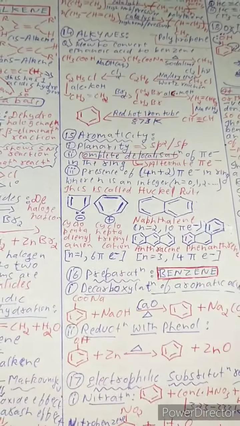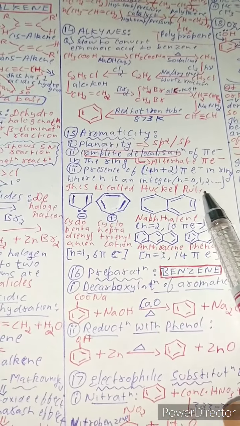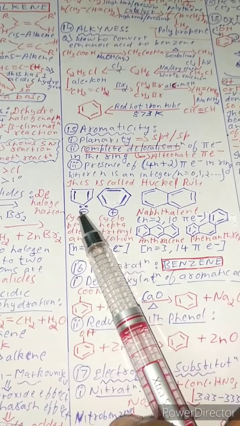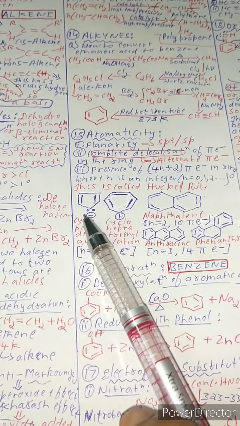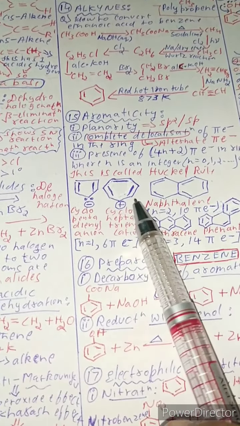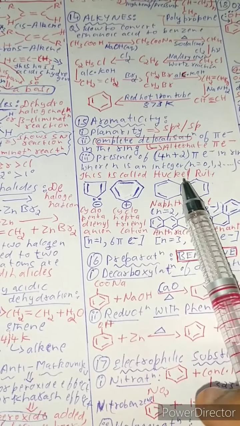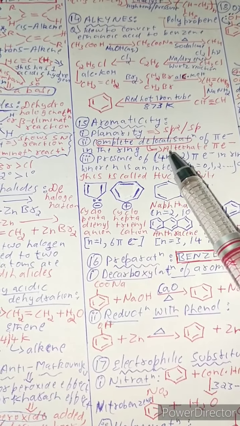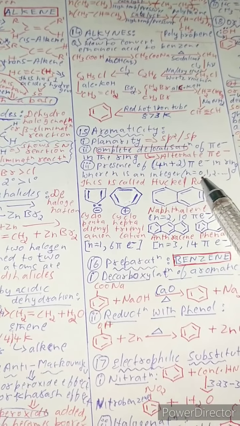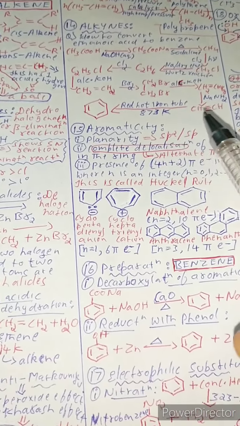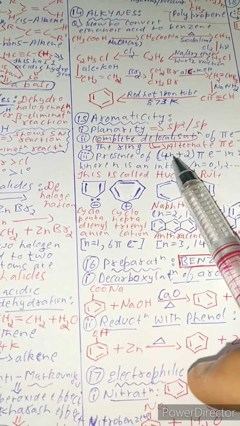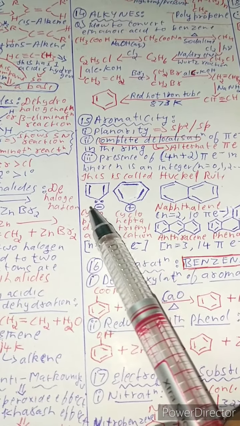Now presence of 4n plus 2 pi electrons in the ring where n is an integer, n equals 0, 1, 2, 3. This is known as Huckel rule. I'll explain to you what that is. This is cyclopentadienyl anion. Just consider these two compounds. Here, if you want to find whether it satisfies Huckel rule or not, it should give 4n plus 2. Let's put, you see, it can be from 0, 1, 2, 3, any number. Just put 0 in the place of n. 4 into 0 gives 0, and 2. Are there 2 electrons? No.